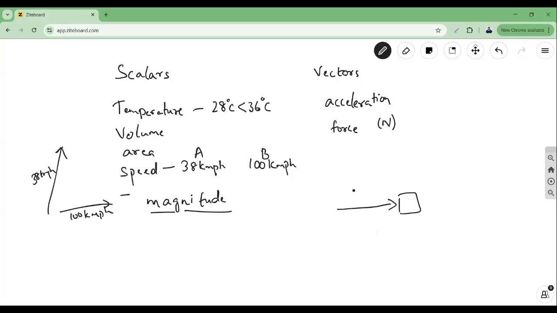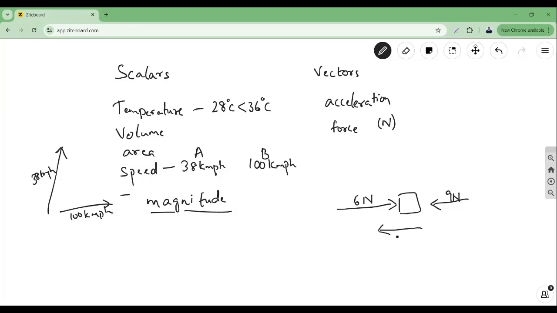If I'm putting 6 newtons of force this side, and somebody else is putting 9 newtons of force the other side, now you tell me which side this box is going to move.